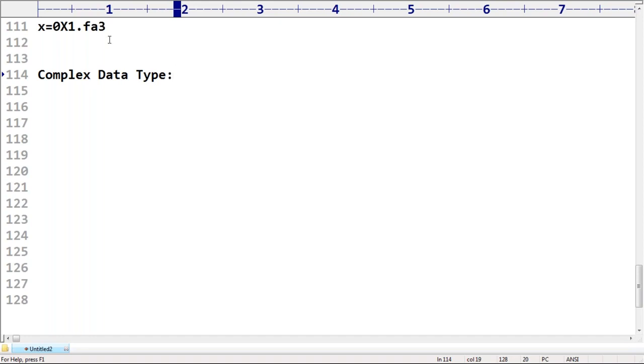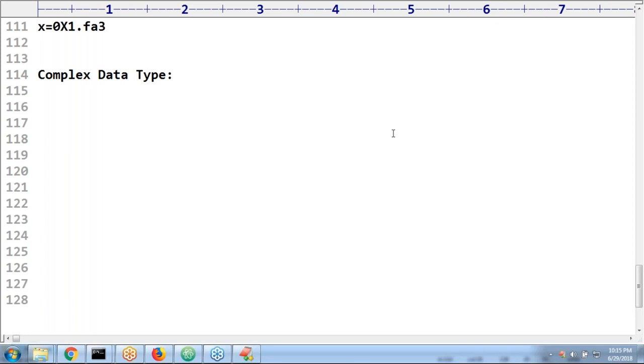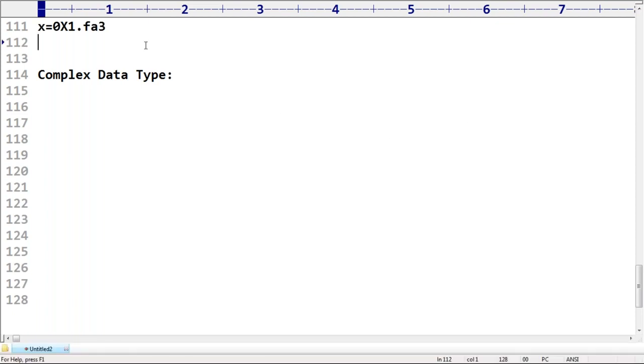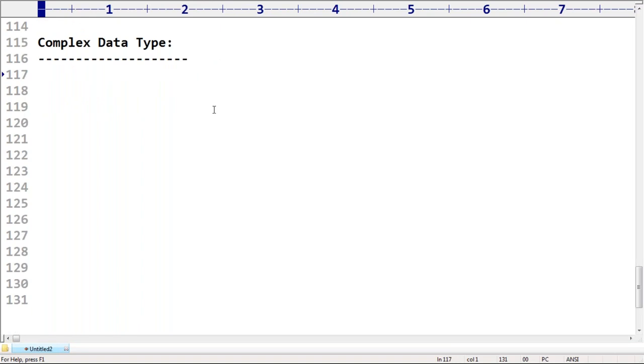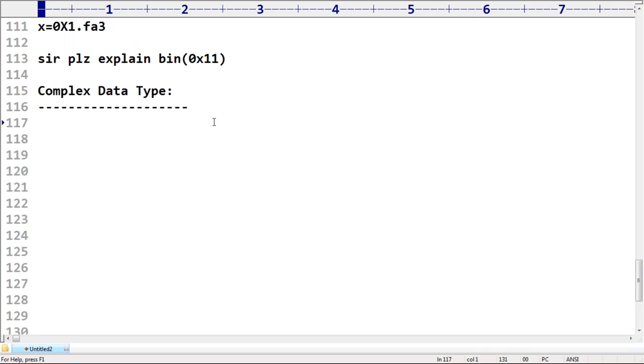Swaroop is asking a small doubt about this terminology. Anyway, after completing the session, I will explain, just reminding you once. Now, complex data type, sir. Do you know float to int to float? Yeah, Priya, we can convert float to int, float to complex, and so on. That thing is there at the next level, right? Don't worry about that.